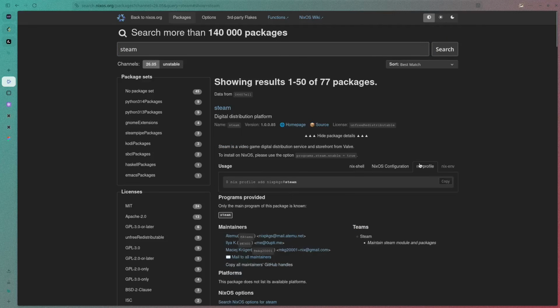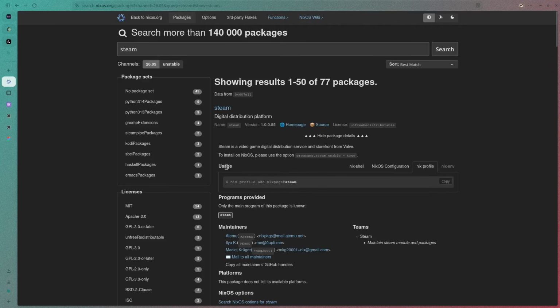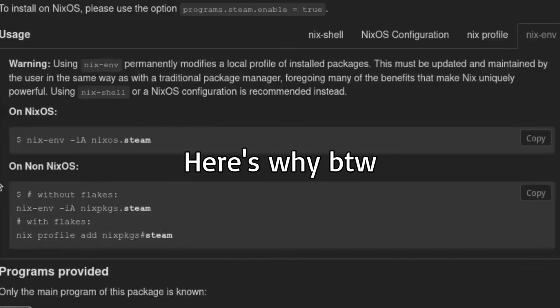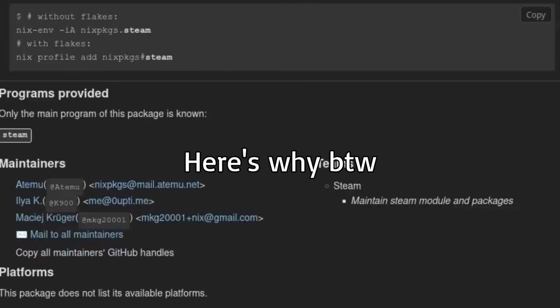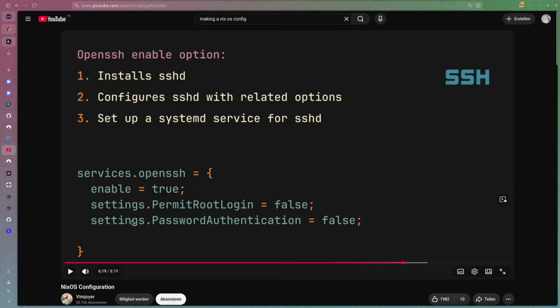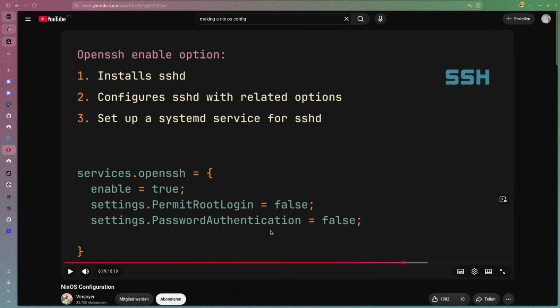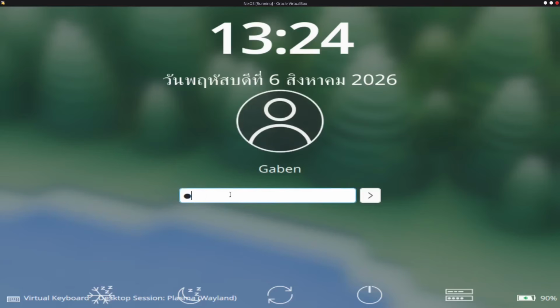You go here, profile, nix-env. Interesting. Usage: nix profile, nix-env, and Nix packages. nix-env is more of an approach I'm familiar with. I haven't tried nix-shell, but check out this video, which I will put in the description. The configuration for NixOS, which I will go into in a minute, VirtualBox.